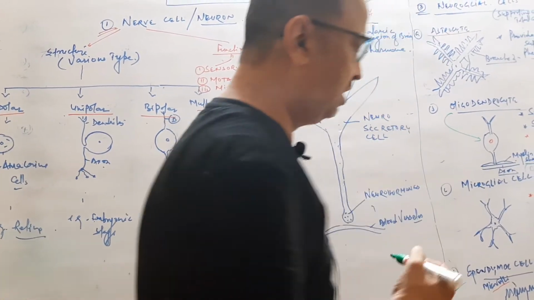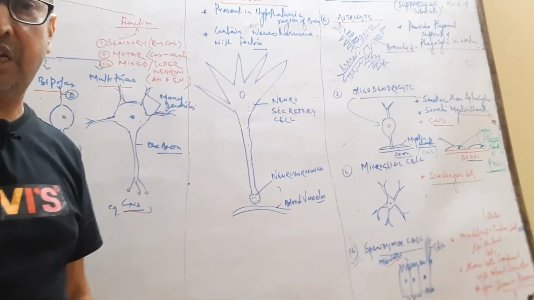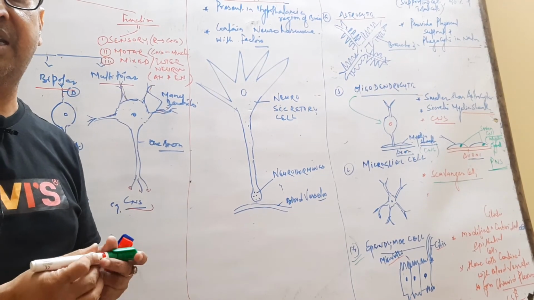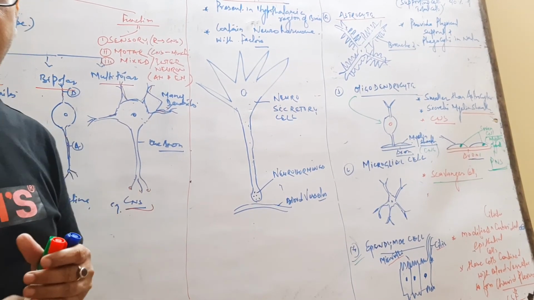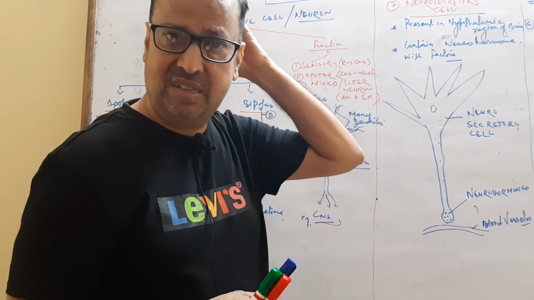This choroid plexus secretes CSF, cerebrospinal fluid. So these are the various types of cells present in nervous tissue. There are various types of nervous tissue, and many cells we have discussed here.